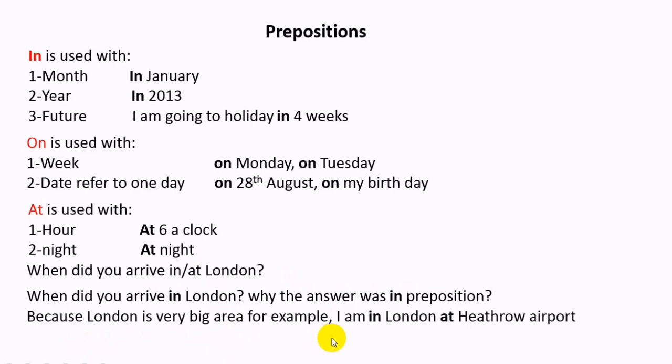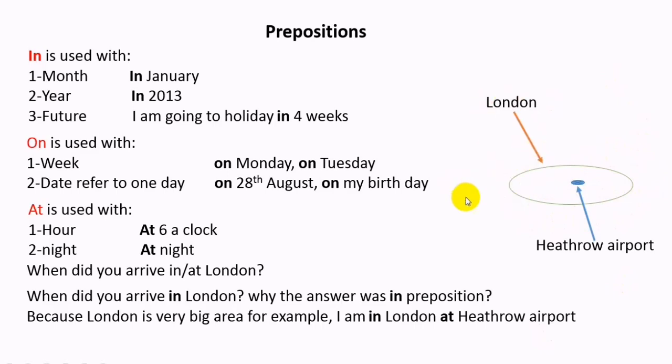For example, I'm in London at Heathrow Airport. Have a look at this diagram. This circle is London. I'm in London. Now I want to give you more precise details. Where am I exactly? I'm in London, in this circle, London City, but at Heathrow Airport. At Heathrow Airport. Okay, let us give another example.